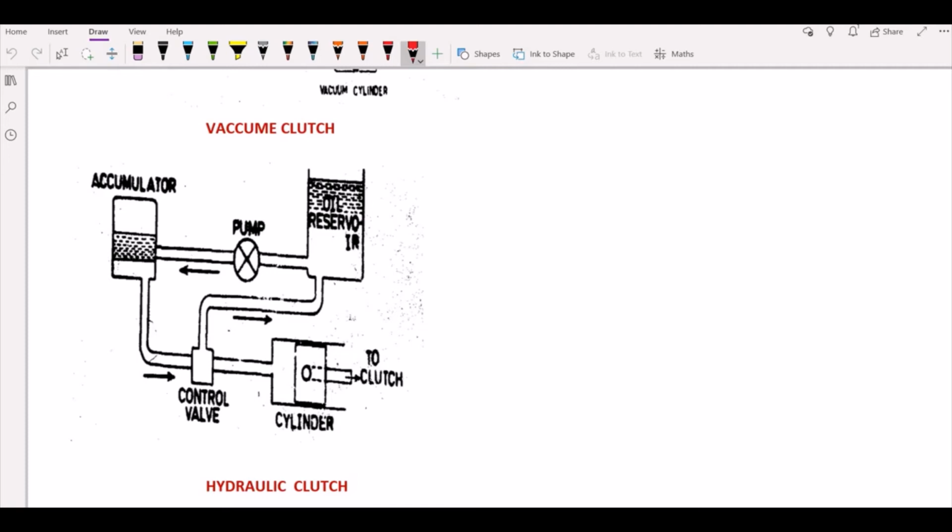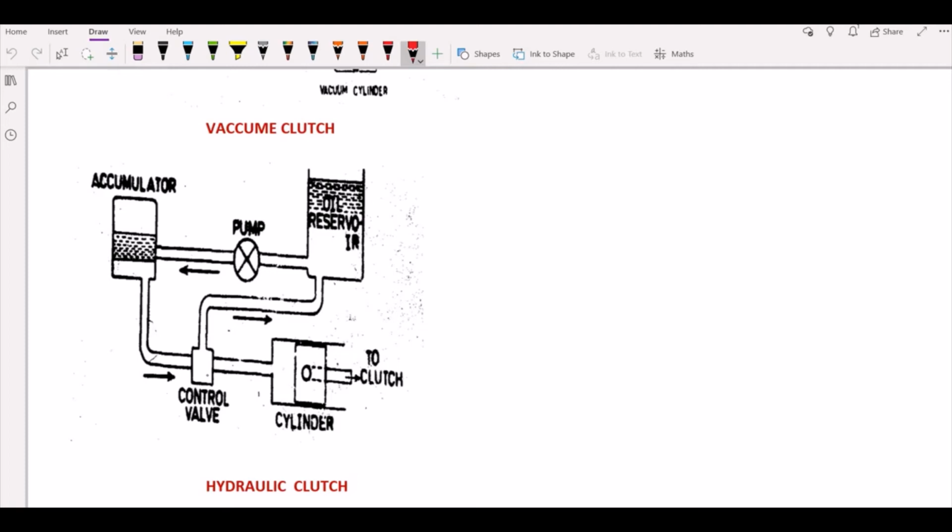This pump is usually operated by the engine itself with the help of a belt which is attached to it. So the oil present in the reservoir is pumped into the accumulator with the help of this. From here it is pumped onto the accumulator tank. This accumulator tank is connected to your cylinder through the control valve. The control valve is electronically controlled by a switch on the gear lever.